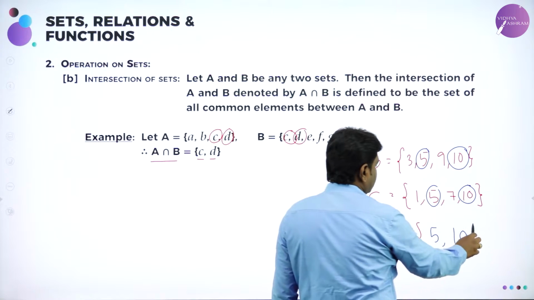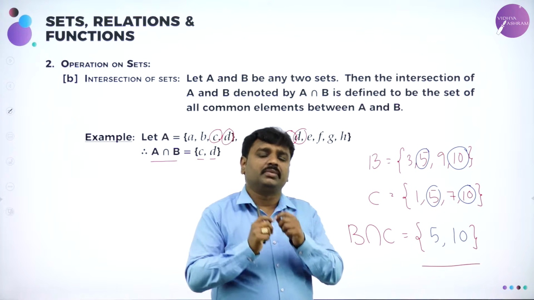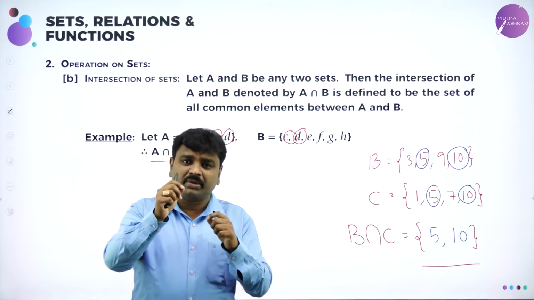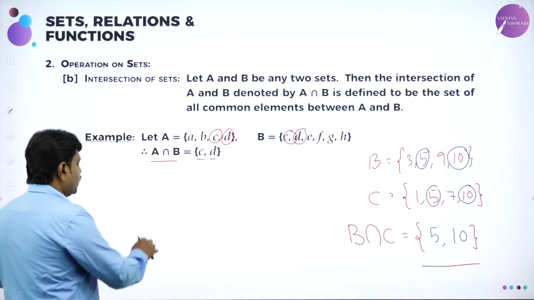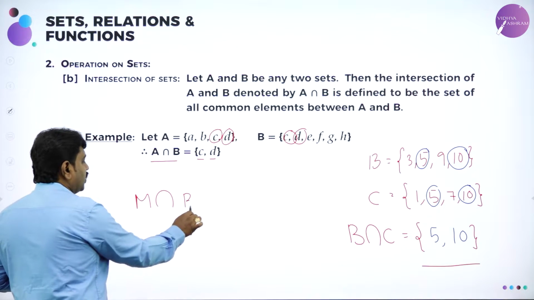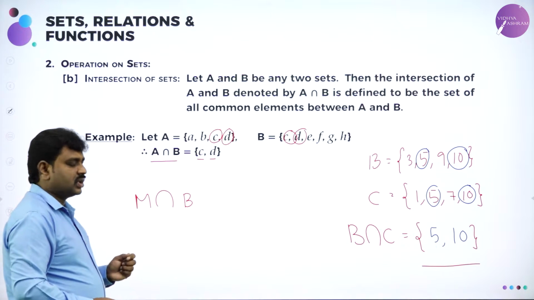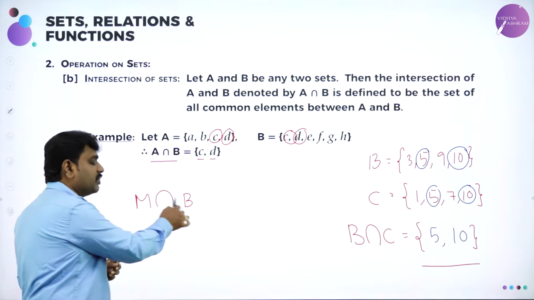B intersection C. What is meant by B intersection C? It is a set containing common elements. Now in this topic you have studied how to read this. All of you read this. How to read this? Set M intersection set B. And what is the meaning of it? It is a set containing common elements of M and B.